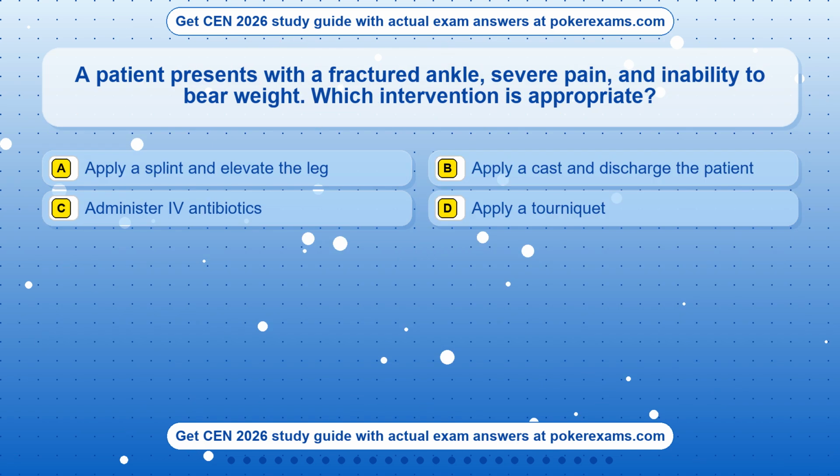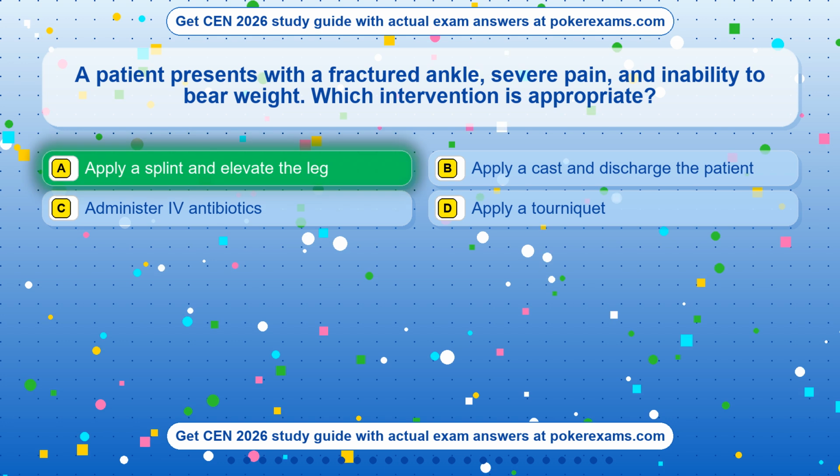Question 14. A patient presents with a fractured ankle, severe pain, and inability to bear weight. Which intervention is appropriate? Option A, apply a splint and elevate the leg. Option B, apply a cast and discharge the patient. Option C, administer IV antibiotics. Option D, apply a tourniquet. The correct answer is option A.